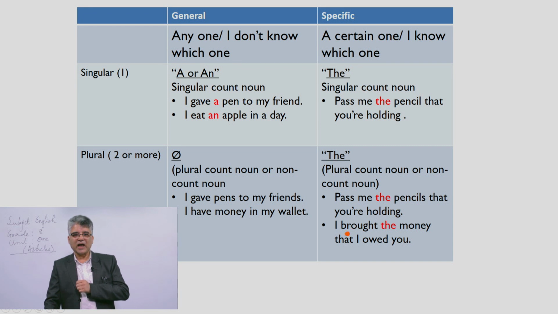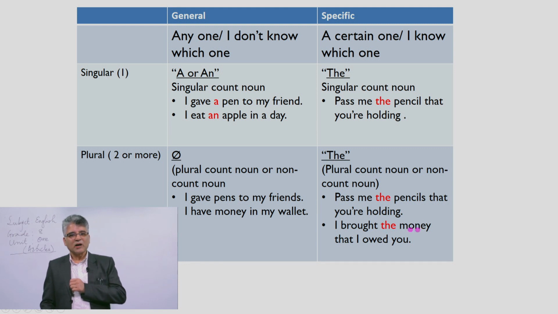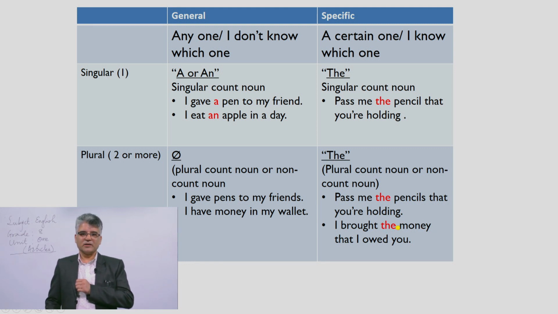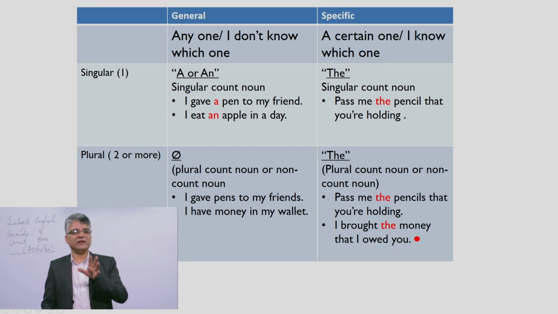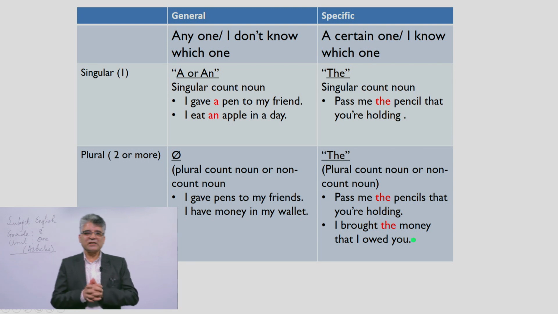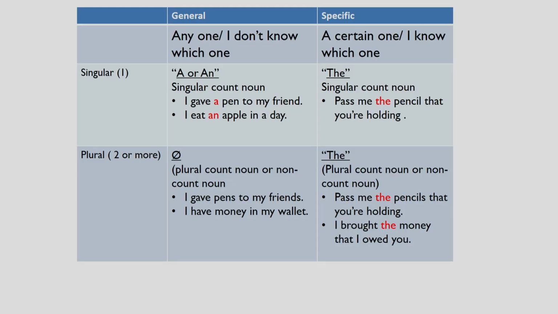Similarly, I brought the money that I owed you. Money is uncountable, but here we can use the, because it is appropriately used here. Because of "that I owed you", it is specified. So dear students, I guess that you understand a lot of things about this illustration.